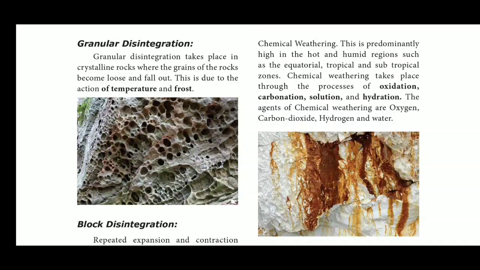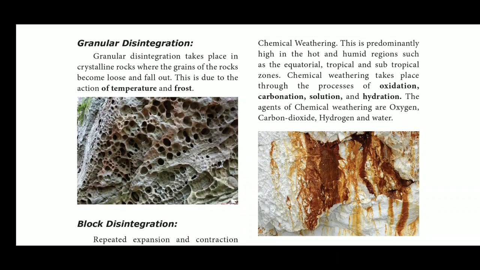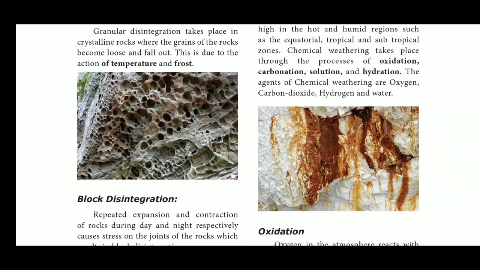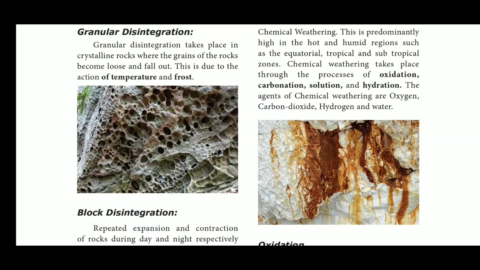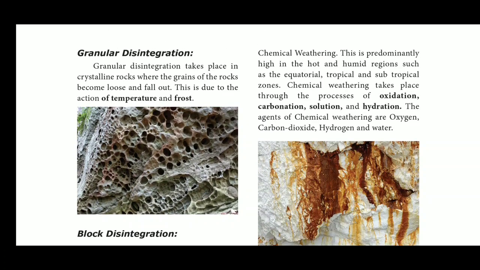That is called chemical weathering. This is predominantly high in the hot and humid regions such as the equatorial, tropical and subtropical zones. So this type of weathering occurs in the equatorial, tropical and subtropical areas.